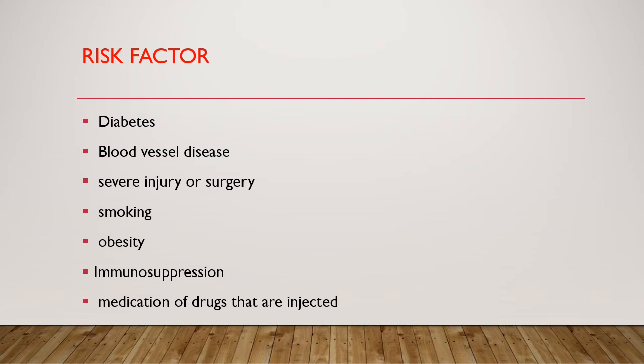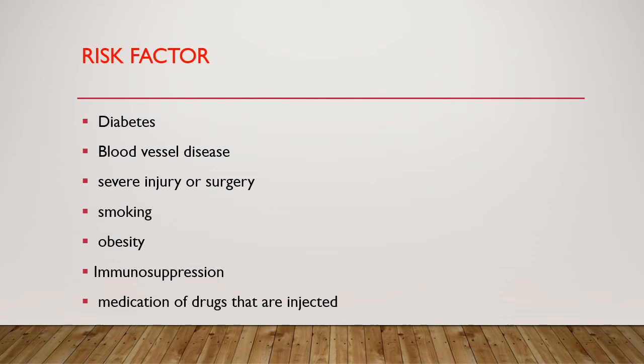Then another risk factor is severe injury or surgery, any process that causes trauma to your skin and underlying tissue, including an injury or frostbite, so it increases your risk of developing gangrene. Then another cause is smoking. People who smoke have a higher risk of gangrene.